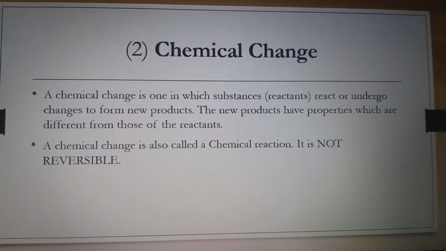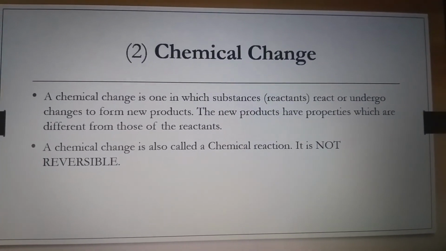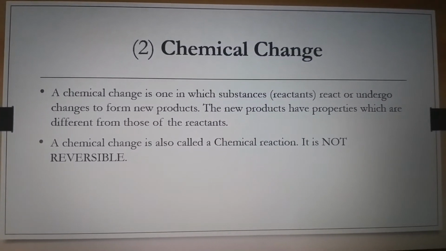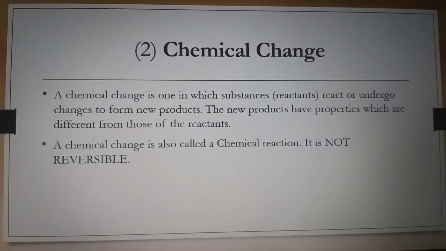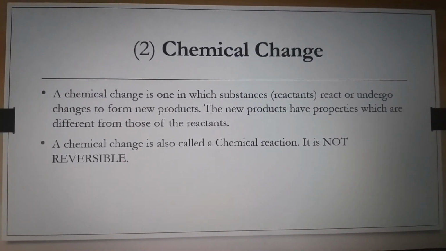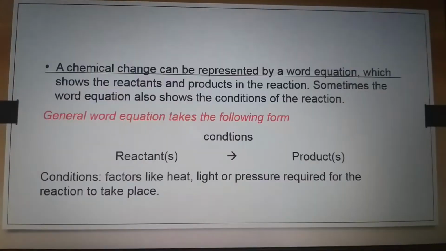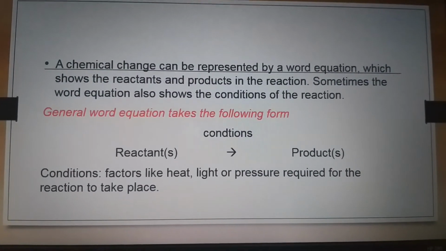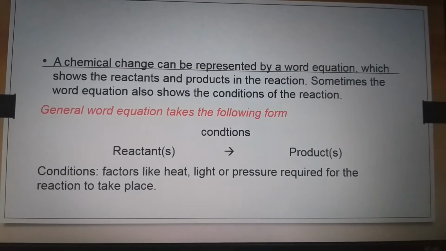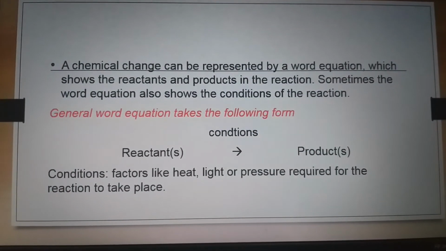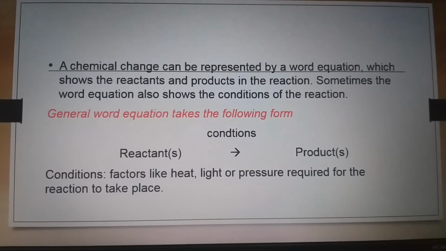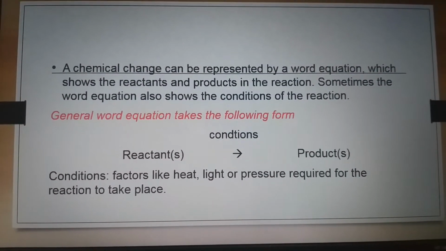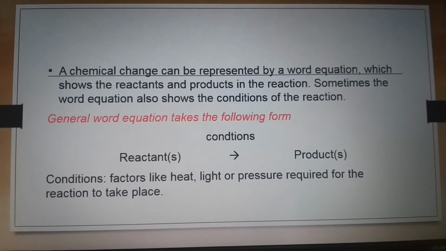A chemical change is also called a chemical reaction. It is not reversible. It means a chemical change is not reversible. It cannot go back to its original state. A chemical change can be represented by a word equation which shows the reactants and products in the reaction. The reactants are always on the left hand side, the products are always on the right hand side.